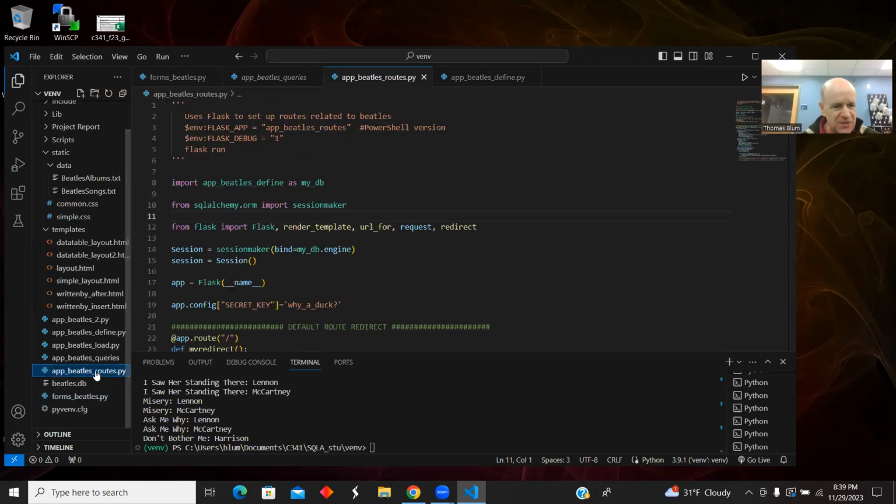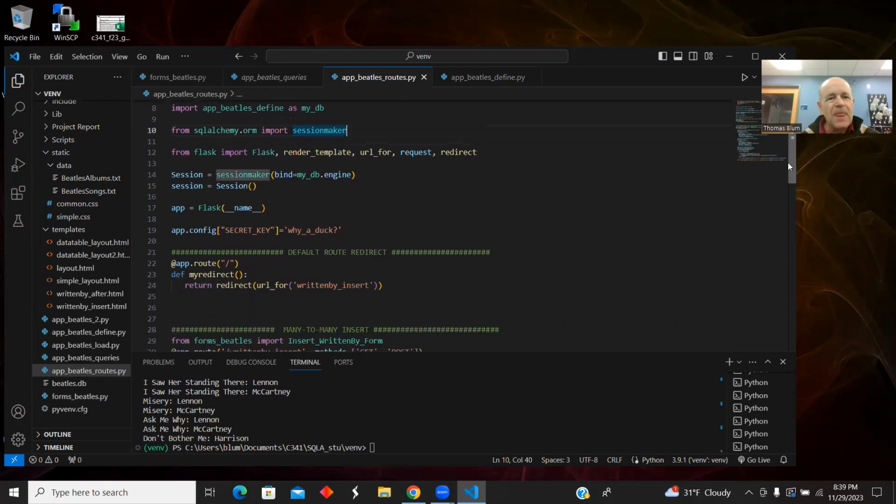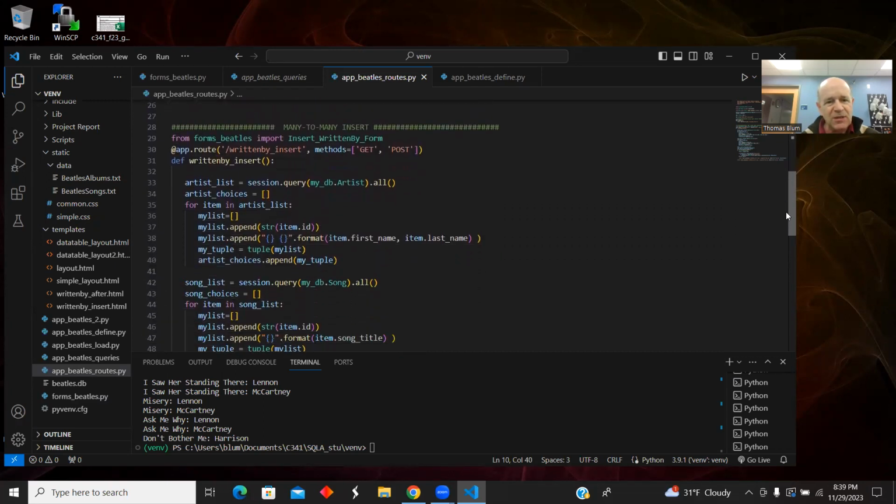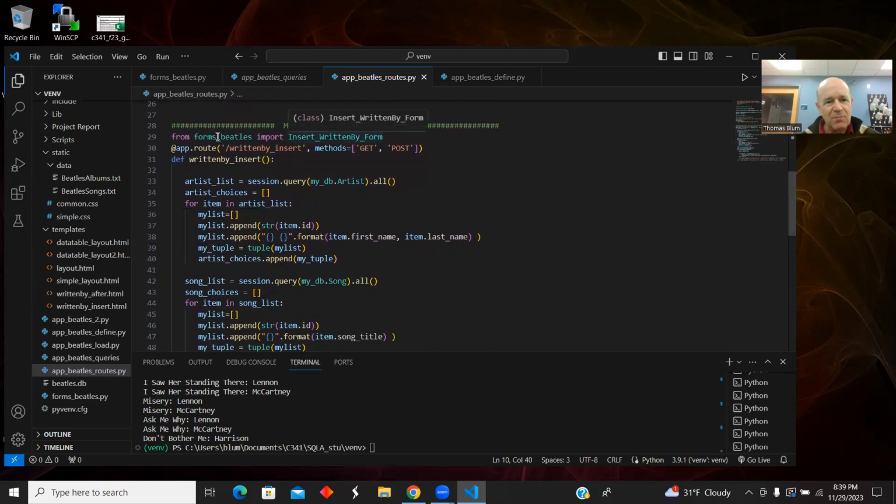Then where are my routes? Here are my routes. So the routes file is going to handle not only the routes, but all the connection to the database. And so this is where my session is going to be. And so here I'm bringing in the insert written by form. That's where we just were.